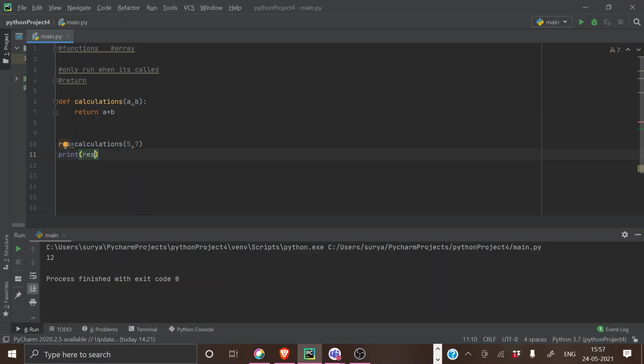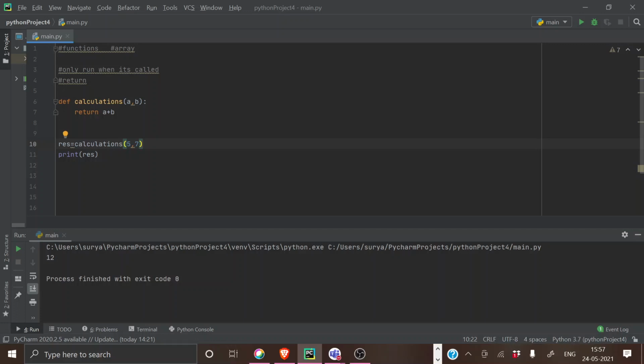Only if there is an argument where you need it, you can use return. There won't be any difference. If you're not using return, also you'll be getting the same answer. There is no necessity that at this point you have to use return, and at this point you should not. It is your wish. But if you want to use return, you have to give something like this. But if you're not assigning your calling statement to a new variable, you will not be getting an answer. You got it? What's the difference between return statement and normal thing?